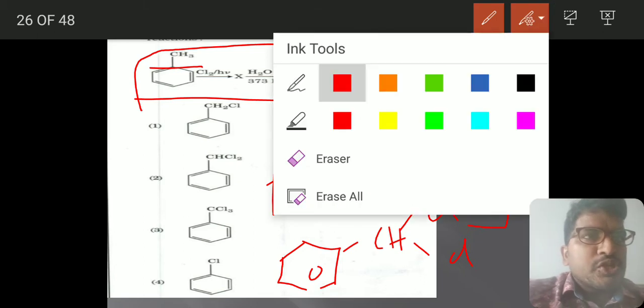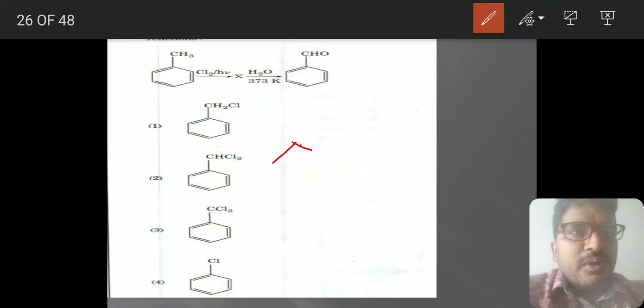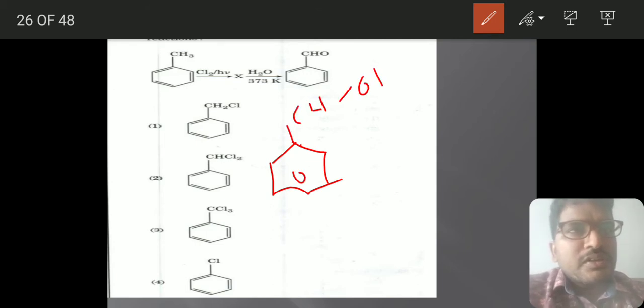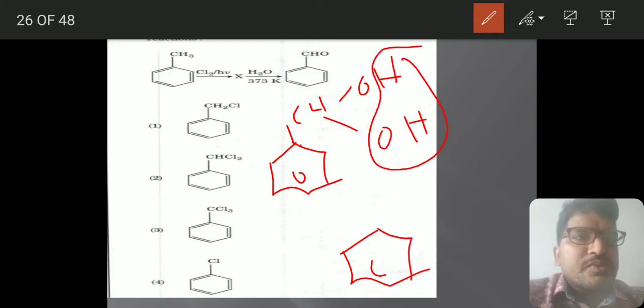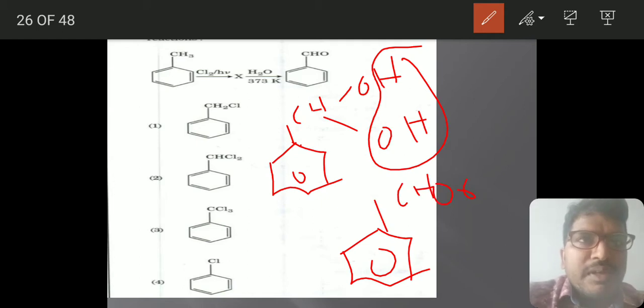Since 2 OH groups on the same carbon are highly unstable, it removes a water molecule and forms benzaldehyde. So that's why X will be this one.